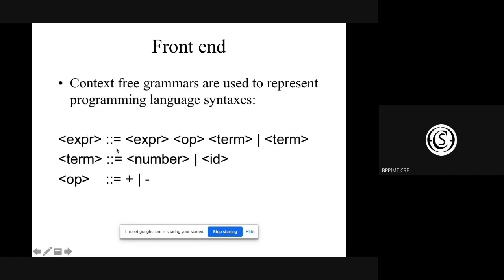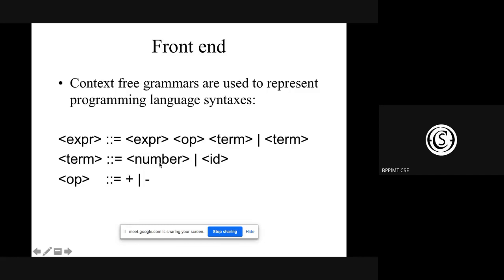Now, what is happening is that first line, x plus 3 into 4 or x plus y into 4. So x plus y is basically fitting this part. We can write that this expression is x plus y into this term. It can be a number or an identifier.